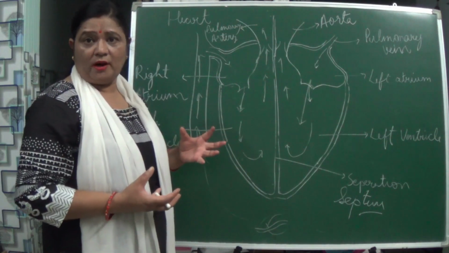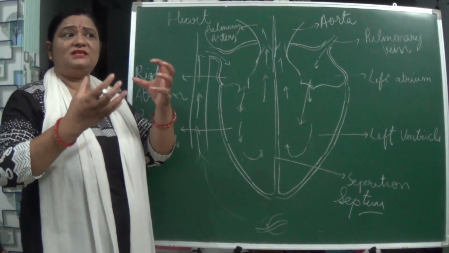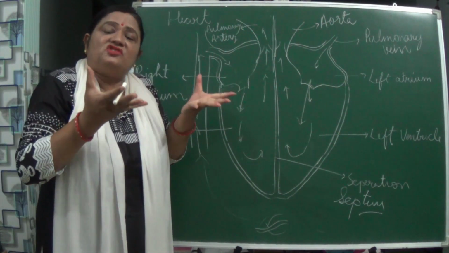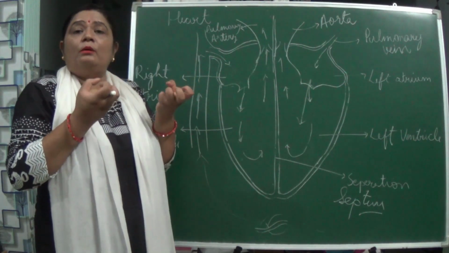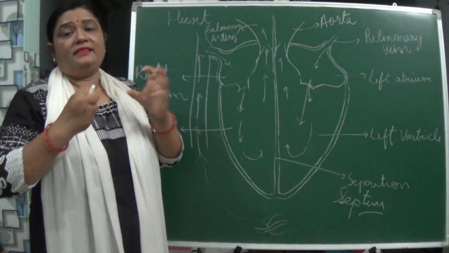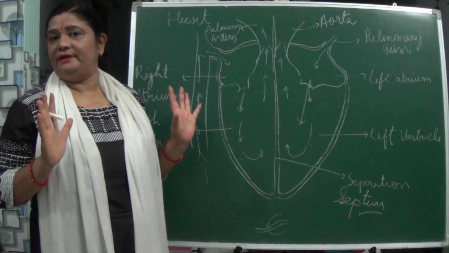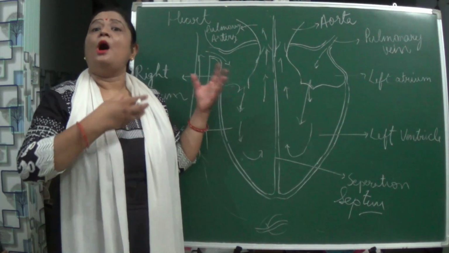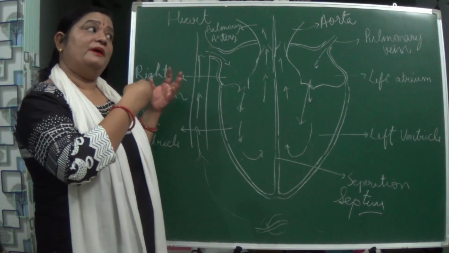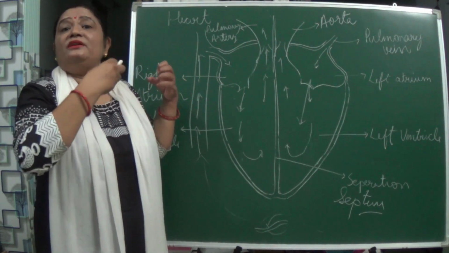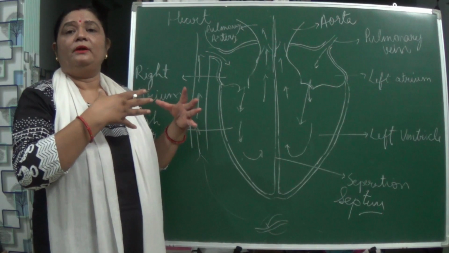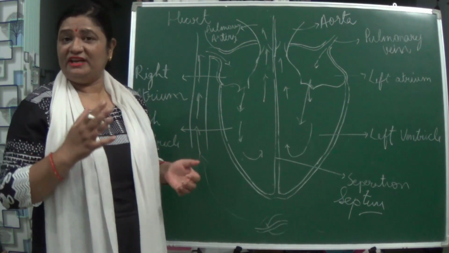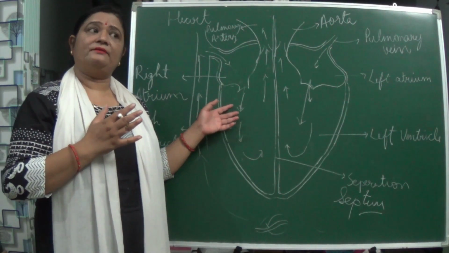Actually, heartbeat is what? Heartbeat is just the contraction and the relaxation of the heart muscles with a rhythm, and that is known as heartbeat. And that heartbeat you can hear like lub and dub. How can you measure this heartbeat? How can you see the heartbeat? When you put your hand on it, you feel it, isn't it? But how can it be calculated?